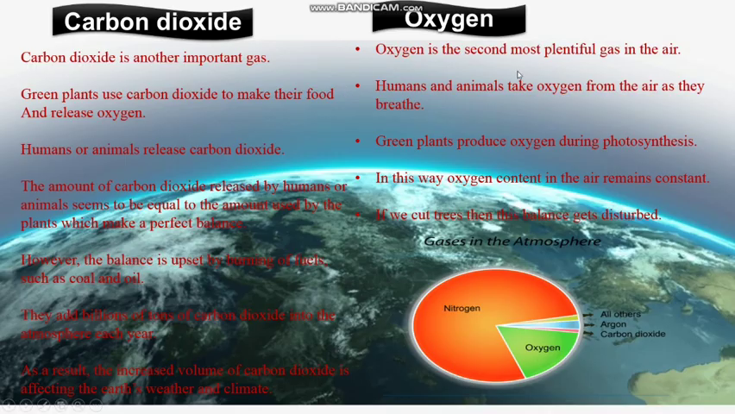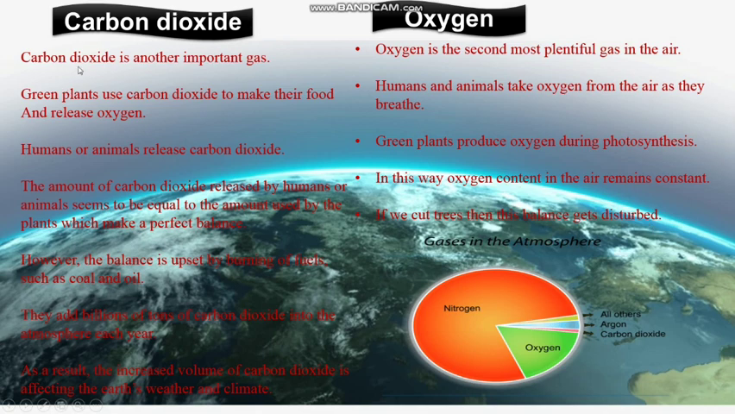Oxygen. Oxygen is the second most plentiful gas in the air. Humans and animals take oxygen from the air as they breathe. Green plants produce oxygen during photosynthesis. In this way, oxygen content in the air remains constant. If we cut trees, then this balance gets disturbed.